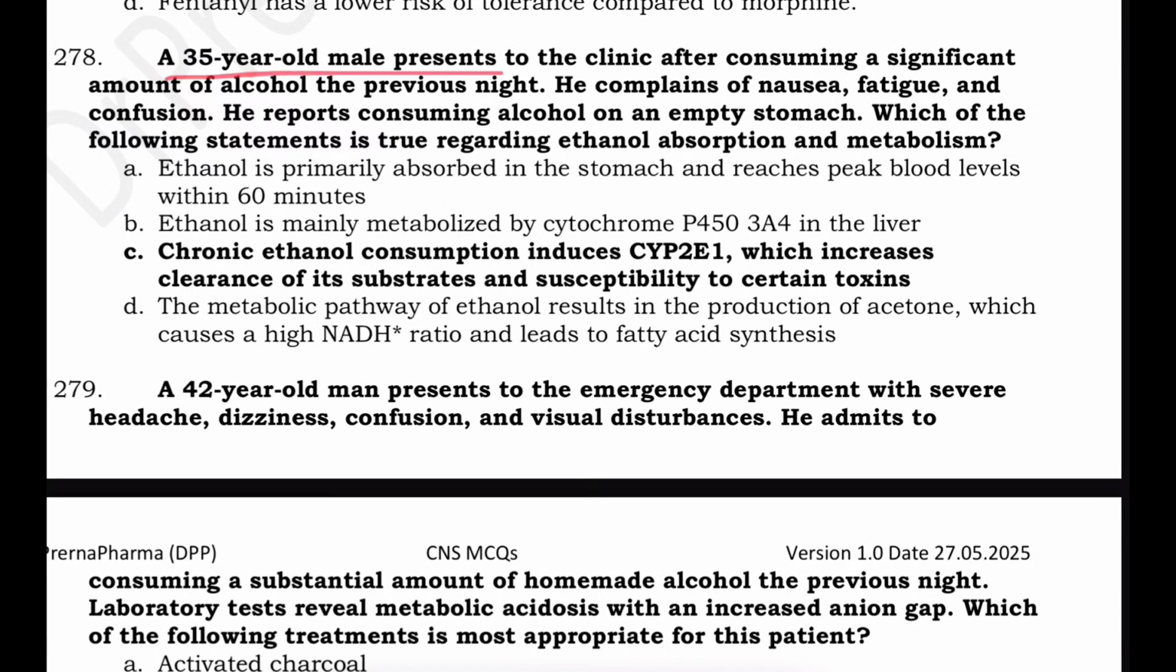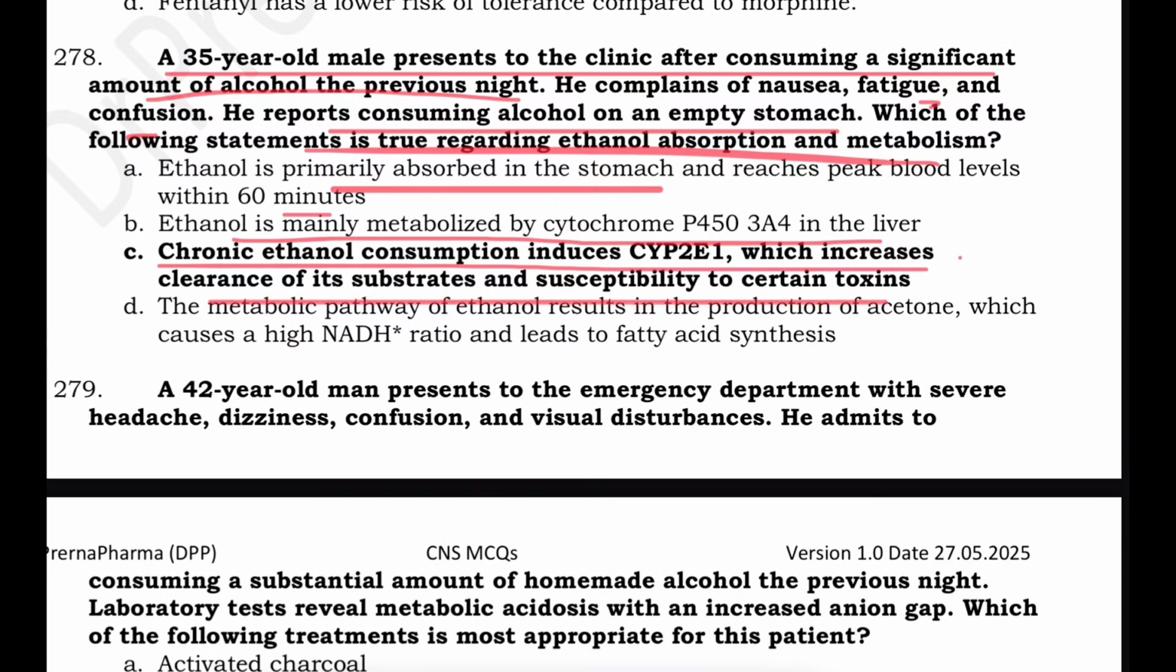A 35-year-old male presents to the clinic after consuming a significant amount of alcohol, complaining of nausea, fatigue, and confusion. He reports consuming alcohol on an empty stomach. Which statement is true? Now we know that alcohol is primarily absorbed in the stomach and reaches peak blood level in 60 minutes. Ethanol is mainly metabolized by cytochrome P450 3A4. Chronic ethanol consumption induces CYP2E1, which increases clearance of substrates and susceptibility to toxins.